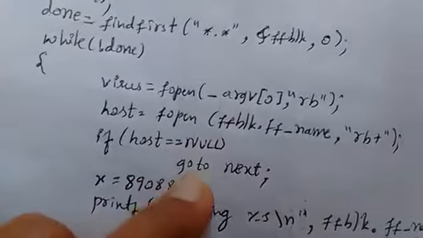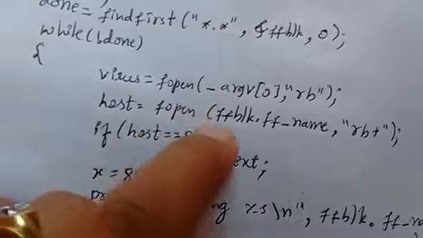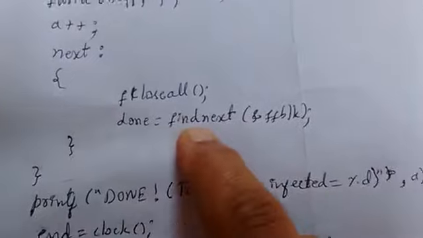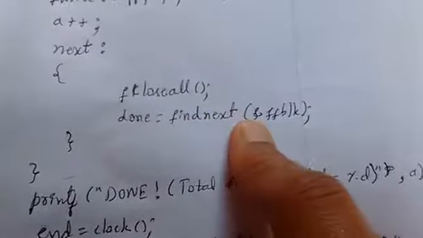If host is equal to null, go to next. If we are not able to open that file, then what we do is we'll go to next. Here is the next label. Close all. Close the previously opened virus file. Then done is equal to findnext. Go to next file at the address of ffblk. Okay.